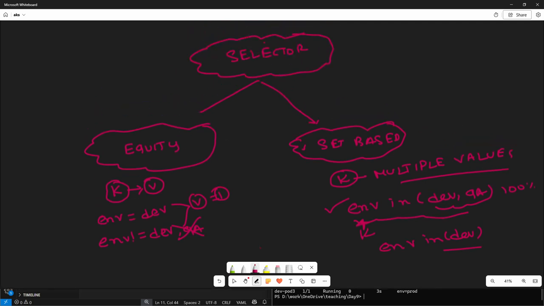So I would say equity based selector only works with equal to or not equal to. These are the two parameters using which equity based selector is going to work. While in the case of set based, it can work on in, not in, and exist. So all the three options are correct. Okay, but whenever you are using equity, we are good to pass equal to or not equal to. That's why it is called equity based selector. And set based selector basically has in, not in, exist. Okay, let's do a quick demo to understand.